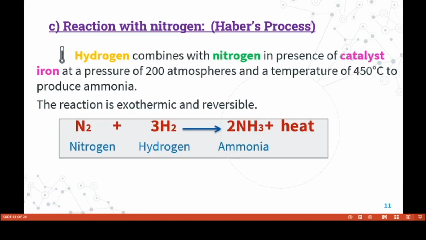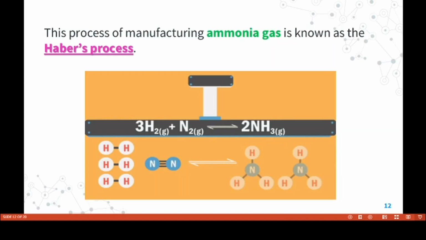Next, reaction with nitrogen. It's very important. It's called the Haber's process. Hydrogen combines with nitrogen in the presence of an iron catalyst at a pressure of 200 atmospheres and a temperature of 450 degrees Celsius to produce ammonia. The reaction is exothermic and reversible. N2 plus 3H2 gives 2NH3, with release of heat. This process of manufacturing ammonia gas is known as the Haber's process.